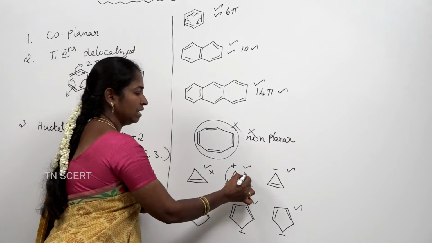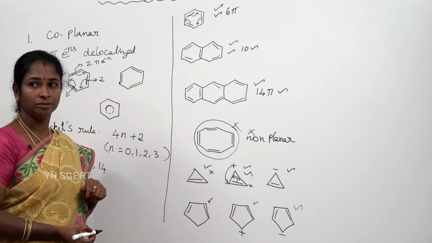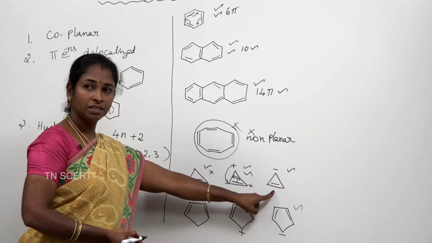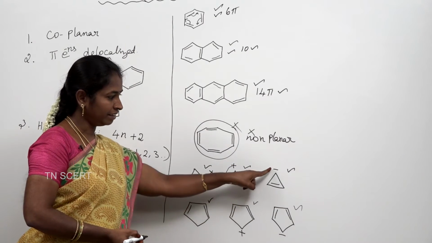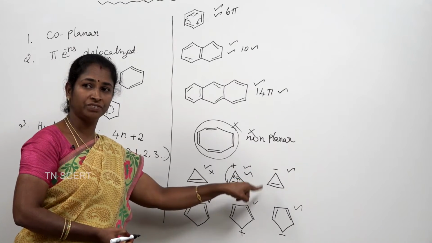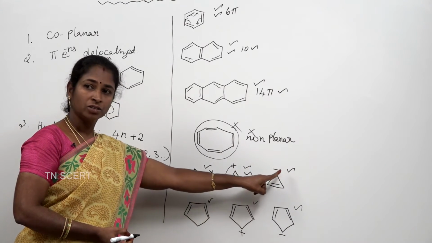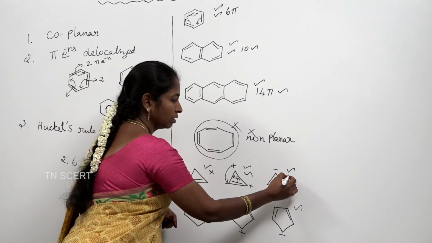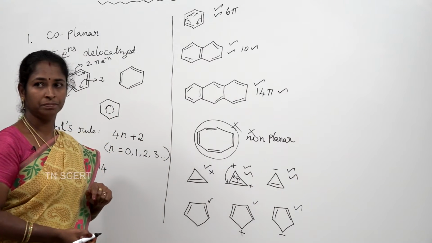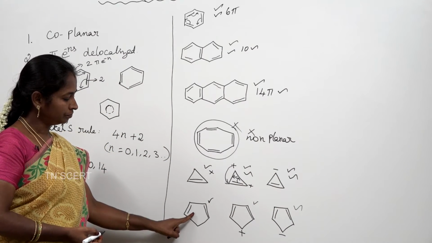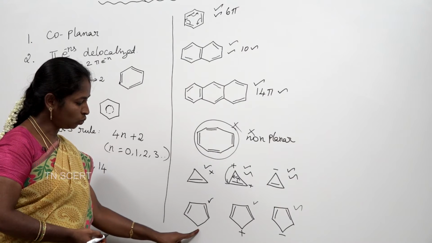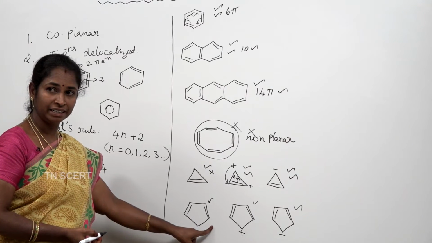So, it satisfies the second rule. In the same manner, the negative charge can be shifted with this pi bond, so it is also a delocalized system.